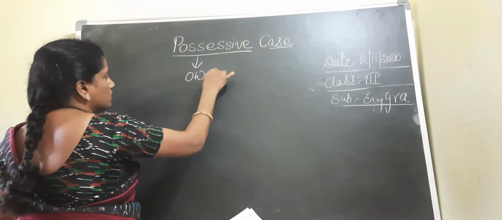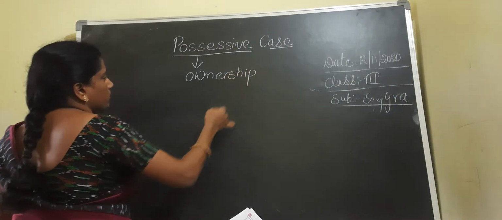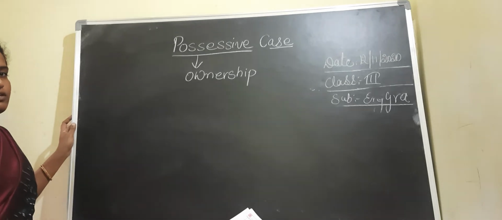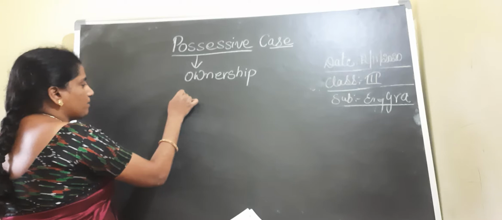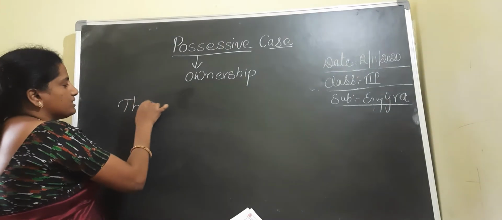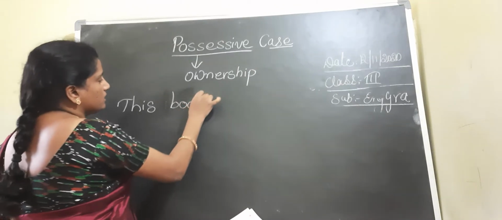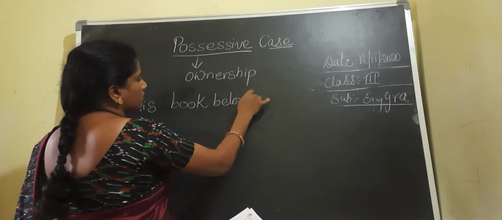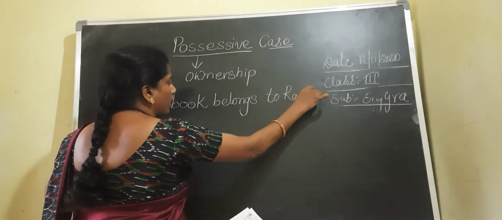Possessive means ownership. To denote the ownership of a thing by a noun, we have to add an apostrophe s. Suppose this is a sentence, children: this book belongs to Ram. What we can say means a book Ramodi ani.